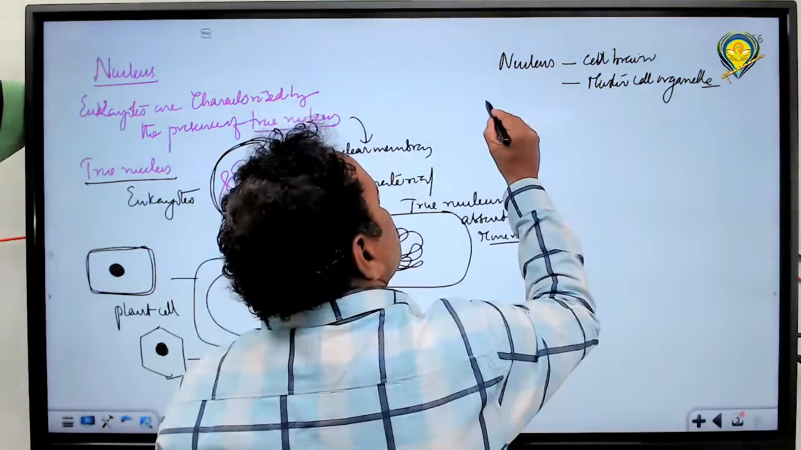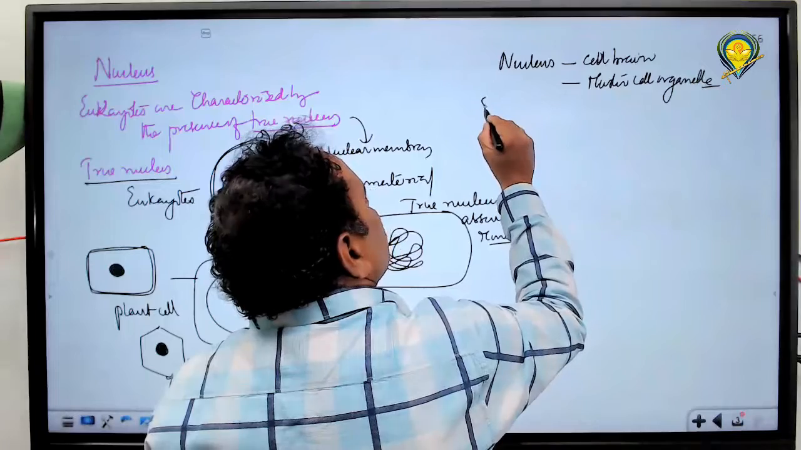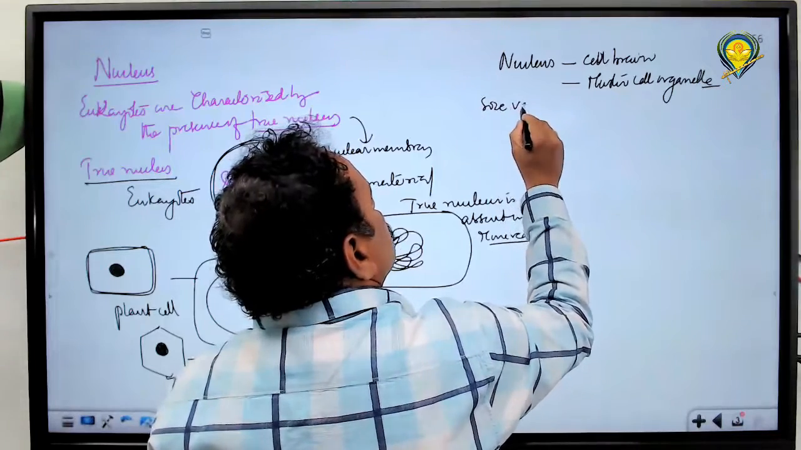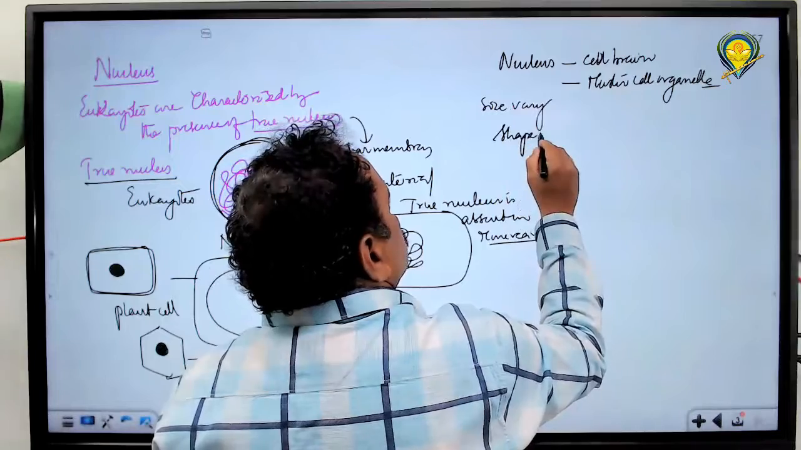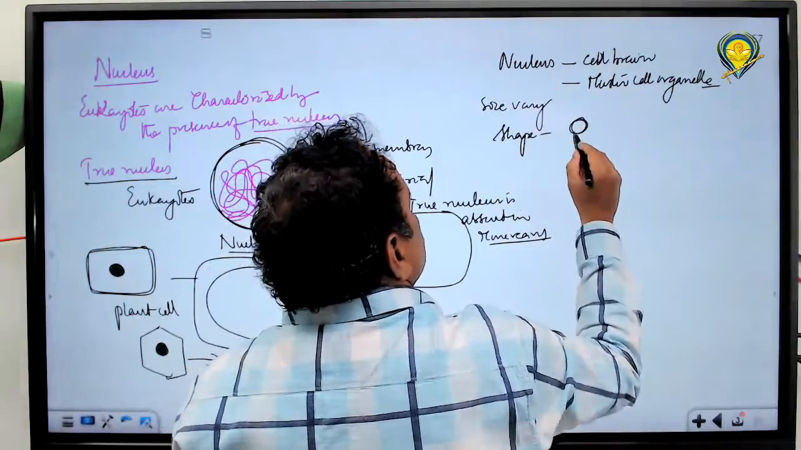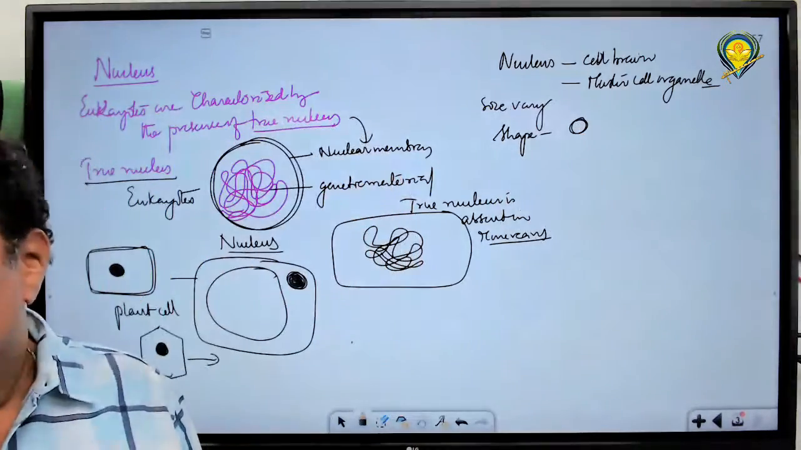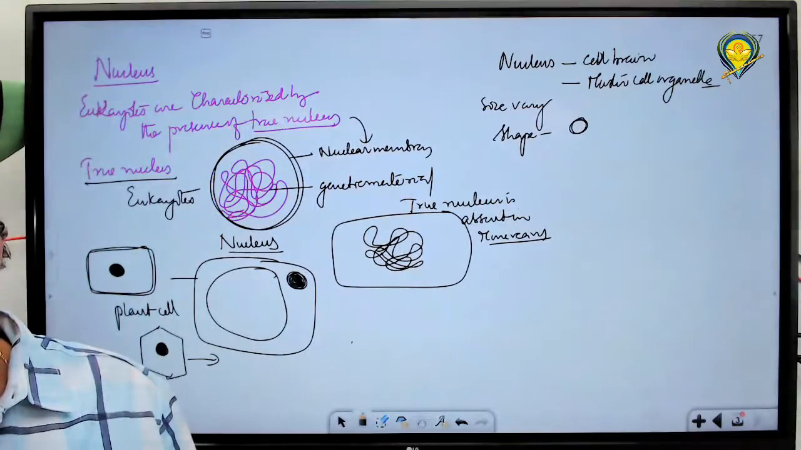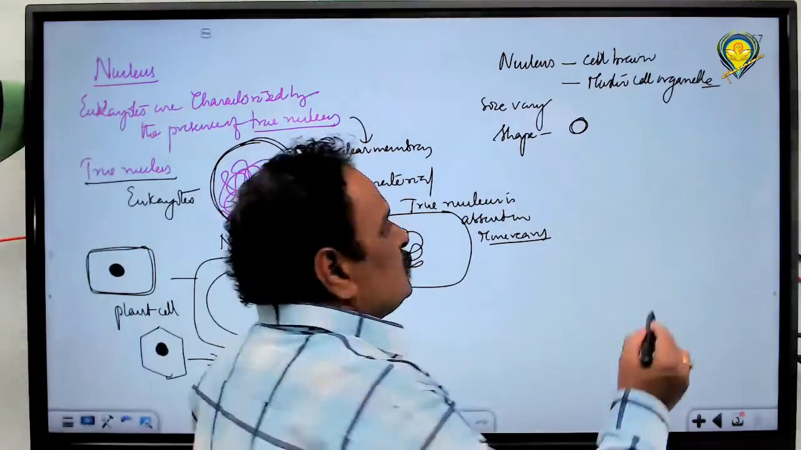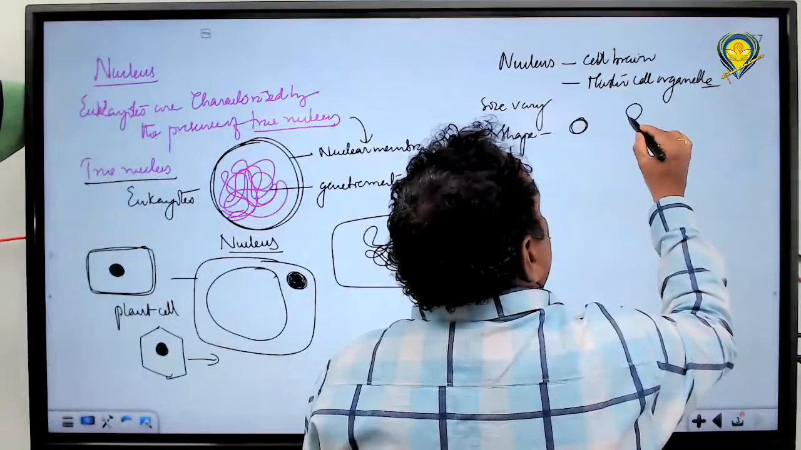Normally, the size of the nucleus varies, and the shape also varies. Normally it is spherical, in the form of a spherical shape. Or a trilobed nucleus is observed in neutrophils. What is observed? A trilobed nucleus. How is the nucleus? Trilobed, like this.